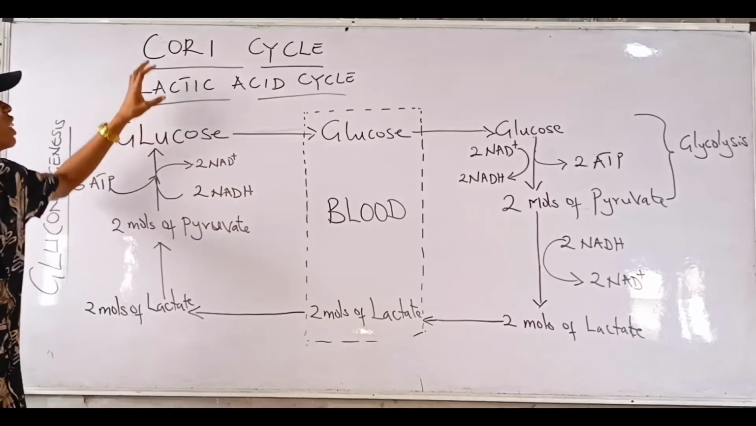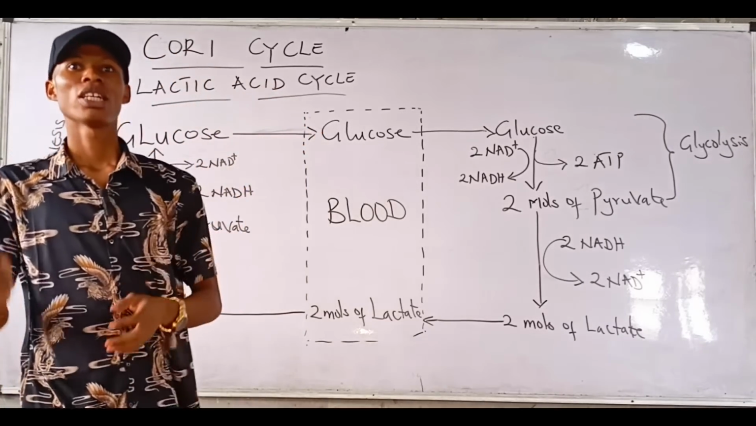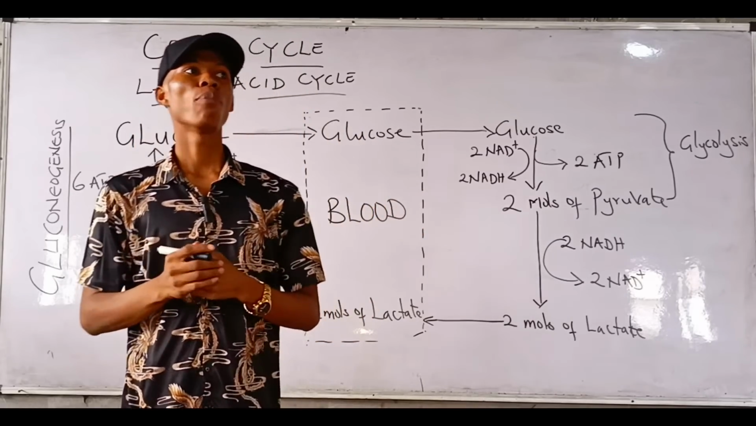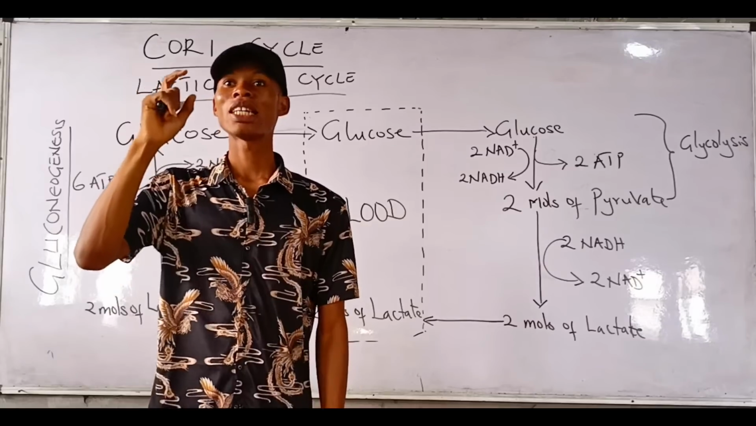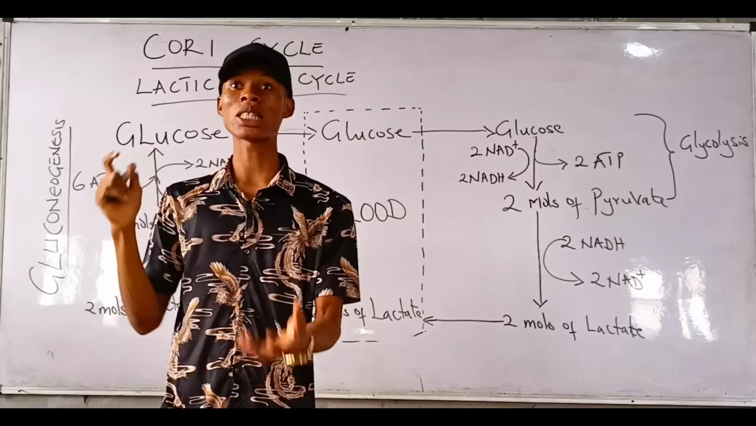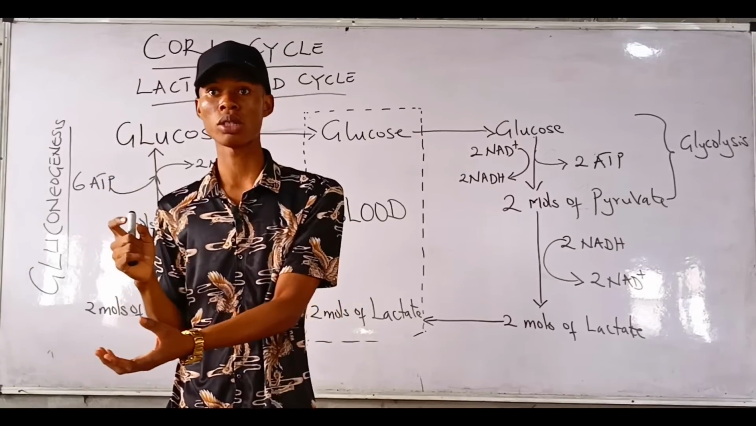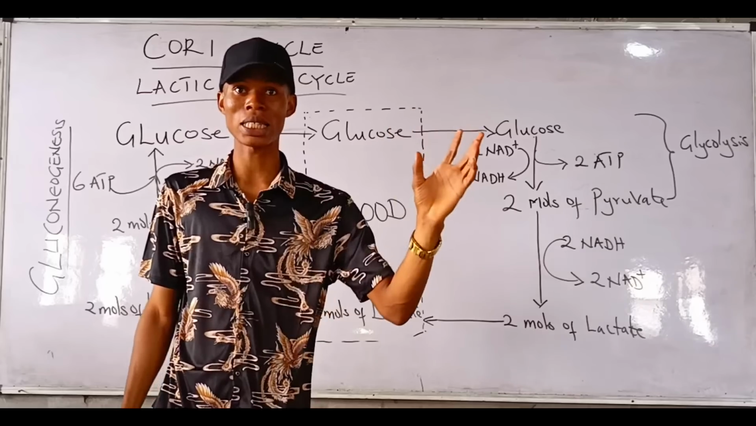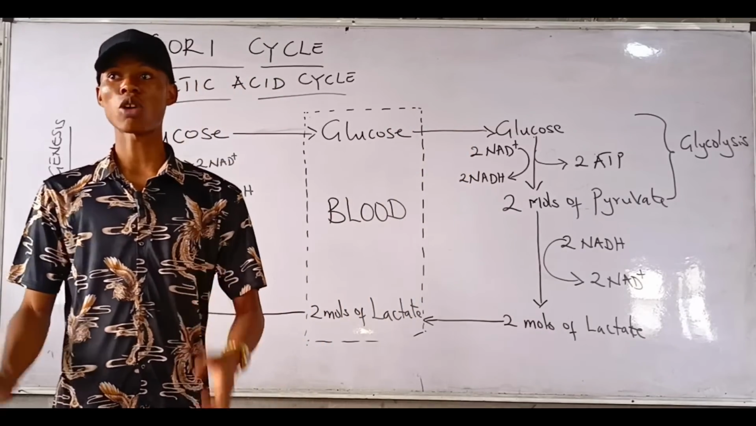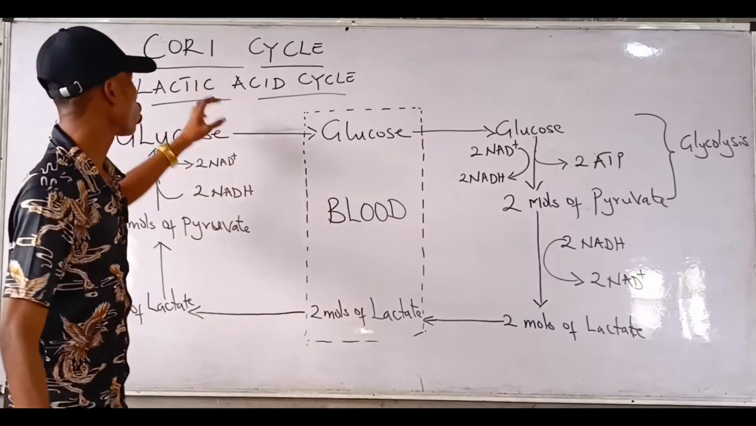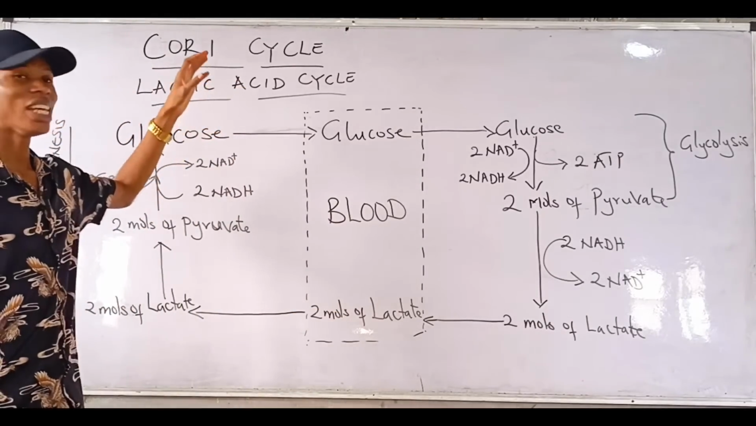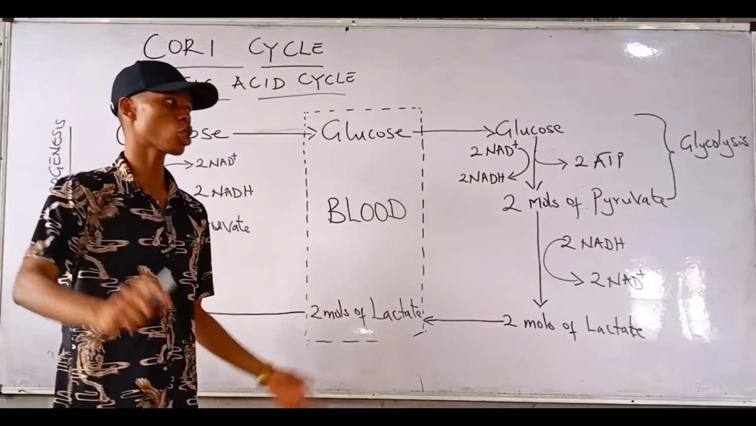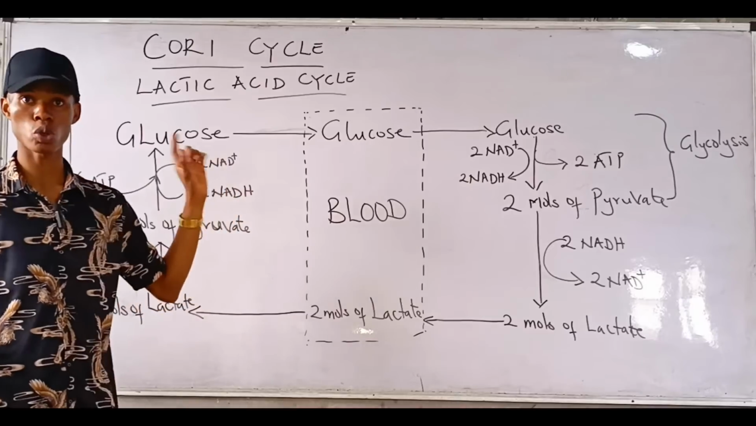Alright, so now in the Cori cycle, we are looking at the end product of glycolysis. We know it is pyruvate, right? But if oxygen is not present, that pyruvate cannot undergo oxidative decarboxylation to form acetyl-CoA. Instead, the pyruvate will be reduced to what? Lactate. Good. And the lactate can accumulate in the muscles. So in the Cori cycle, we are looking at how the lactate formed from anaerobic glycolysis in the muscles is transported through the blood to the liver and converted back to glucose.